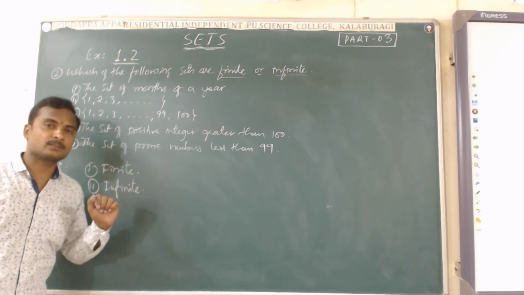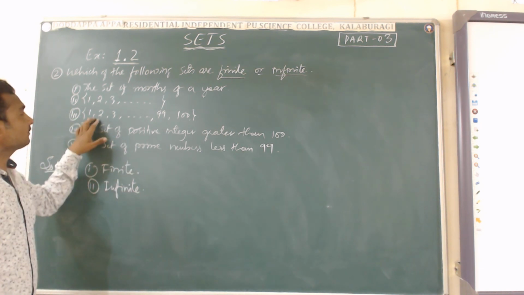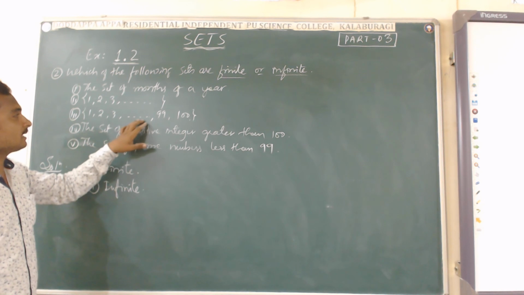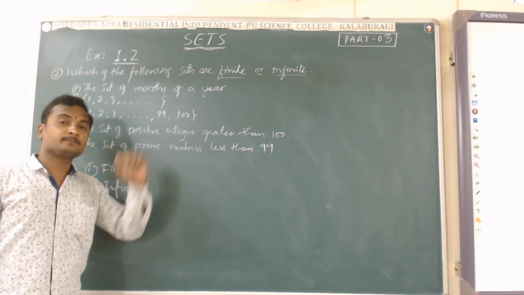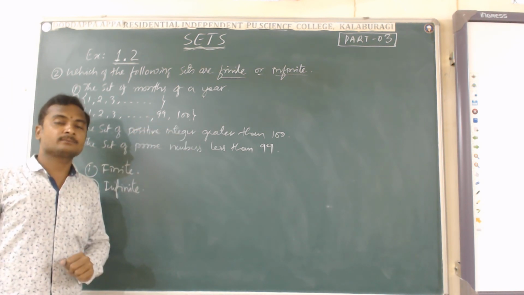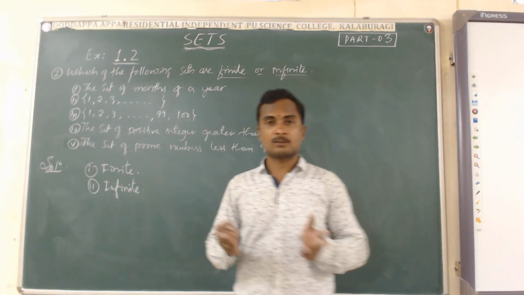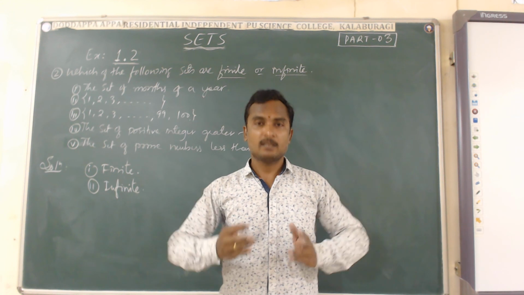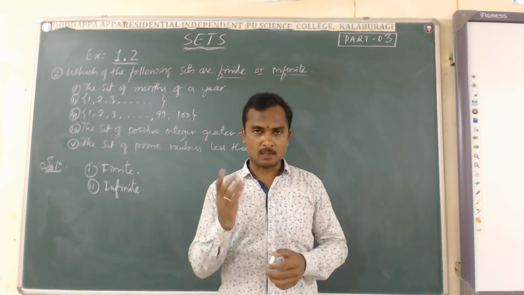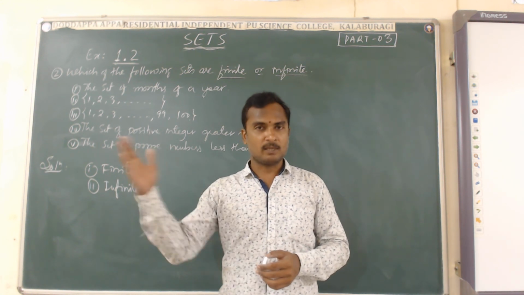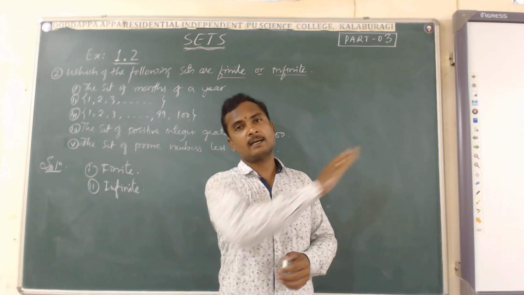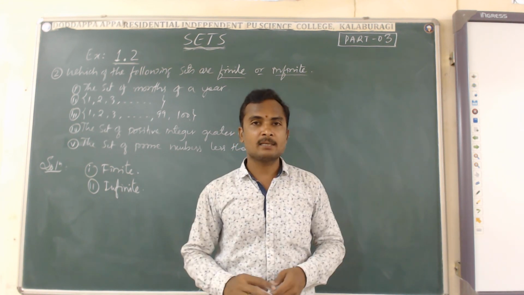Look at the third set. The set which contains 1, 2, 3 up to 99 and 100. Whether we can count the elements from 1 to 100 or not. Definitely it is possible to count the numbers. We can count 1, 2, 3, 4, 5, up to 99, 100. There are totally 100 elements present in the given set.